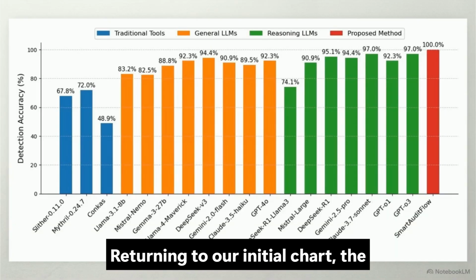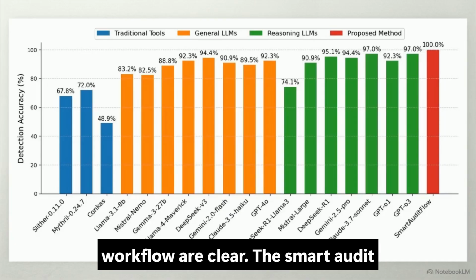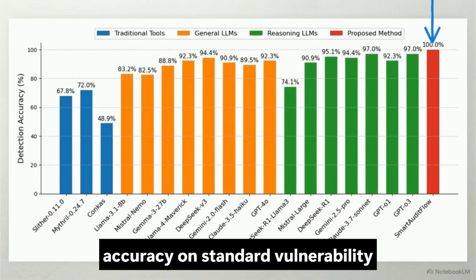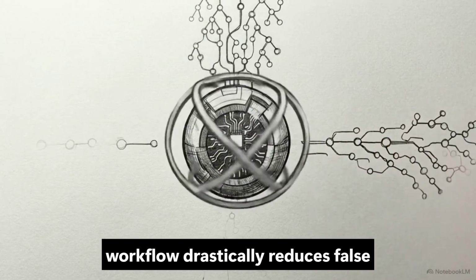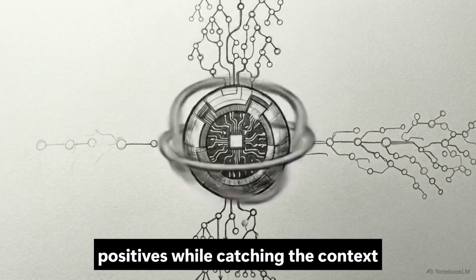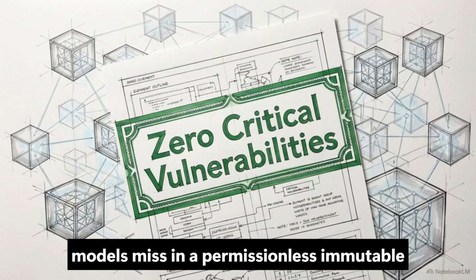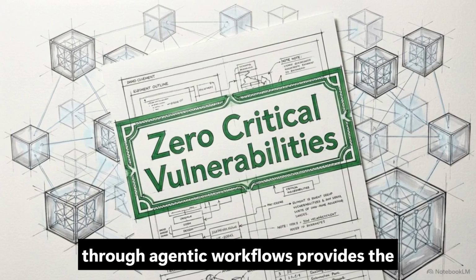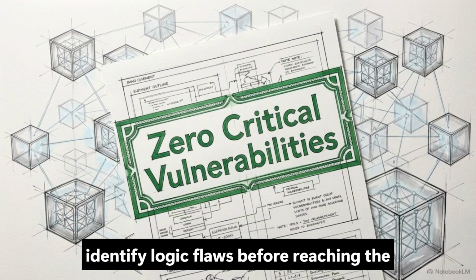Returning to our initial chart, the empirical results of this synthesized workflow are clear. The Smart Audit Flow framework achieves 100% detection accuracy on standard vulnerability benchmarks. This powerful agentic workflow drastically reduces false positives while catching the context-dependent logic bugs that traditional models miss. In a permissionless, immutable ecosystem, orchestrating the audit stack through agentic workflows provides the high-fidelity verification required to identify logic flaws before reaching the mainnet.